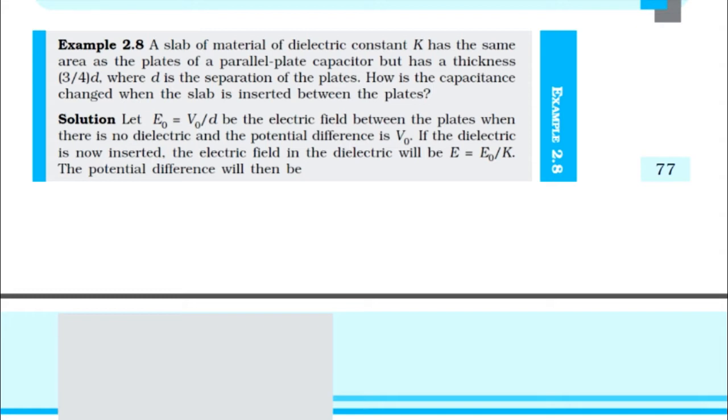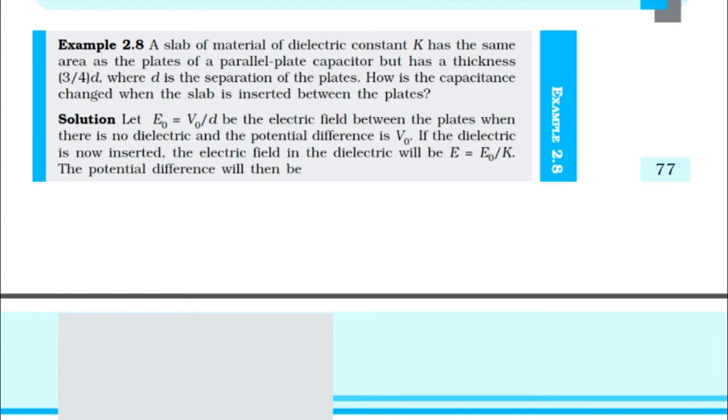So at first there was no medium in between the plates. At that time the electric field can be taken as E0. And what was the equation? We already studied the relation between electric field and potential: E is equal to V divided by D. E0 means the electric field if there is no dielectric medium, and V0 means the potential difference if there is no dielectric medium between the plates. Thus E0 is equal to V0 divided by D, be the electric field between the plates when there is no dielectric, and the potential difference is V0.